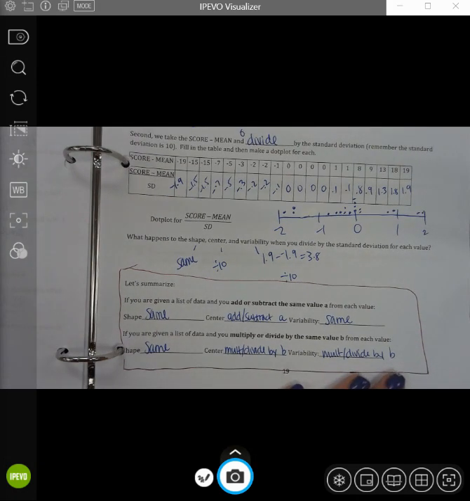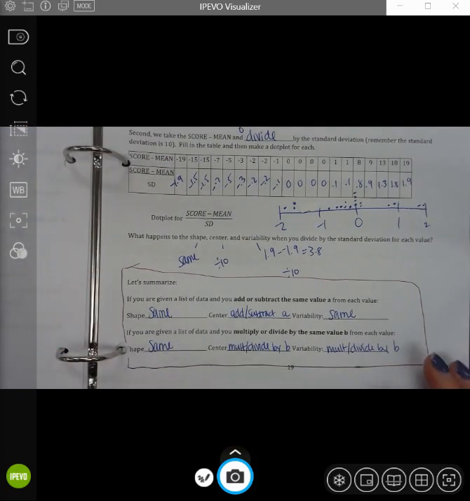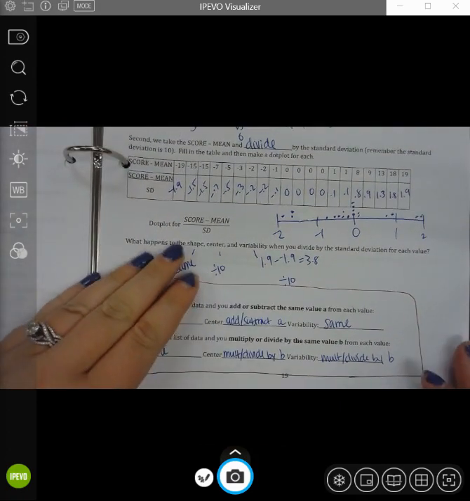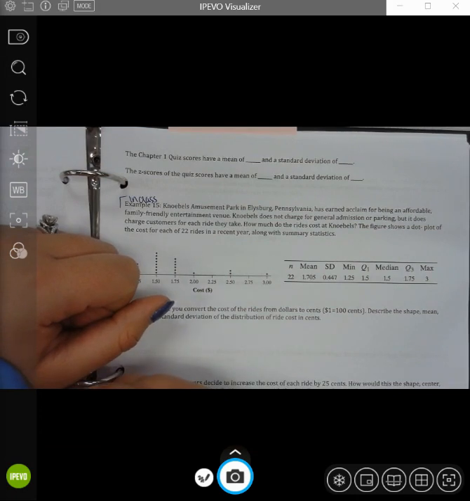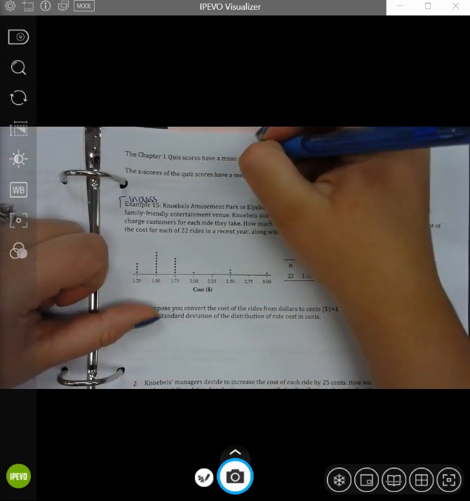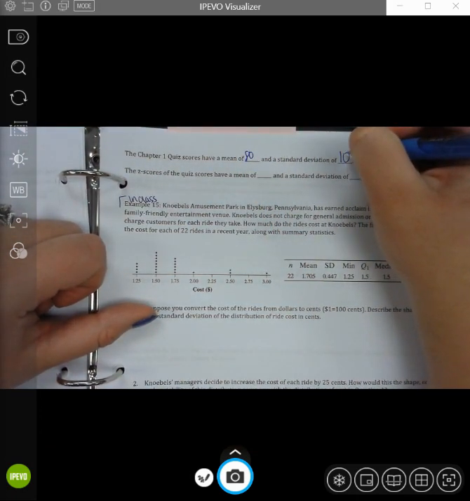Let's bring it back to z-scores just for 1 minute before we get into the nitty-gritty of z-scores on the next pages here. When we looked at the original Chapter 1 quiz scores, they had a mean of 80 and a standard deviation of 10.